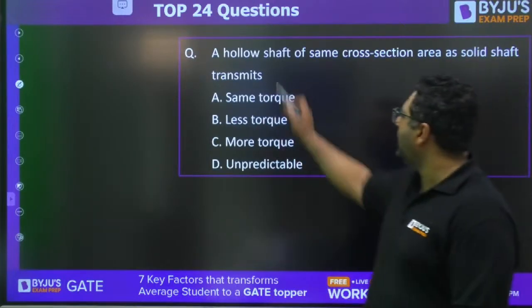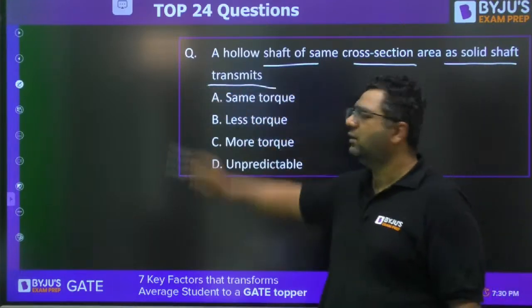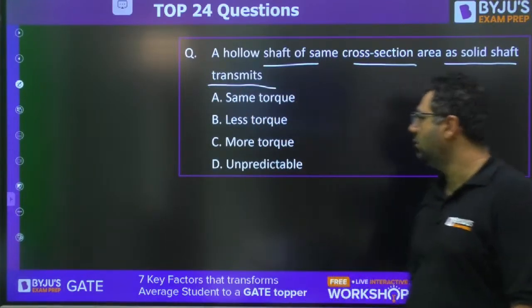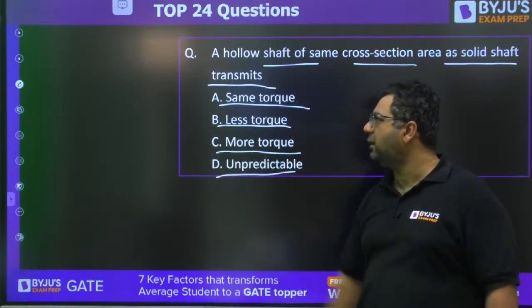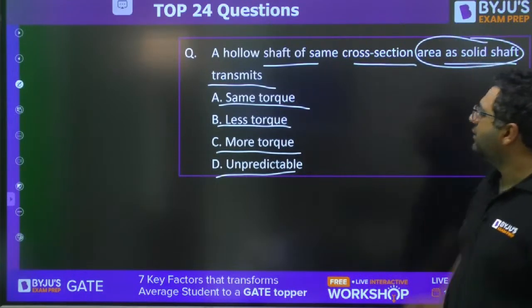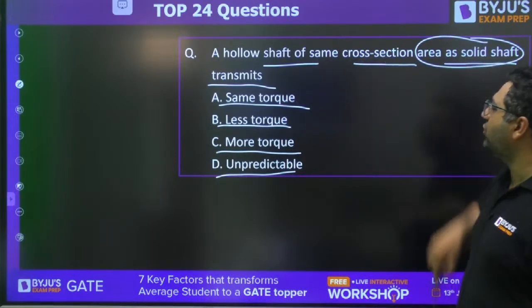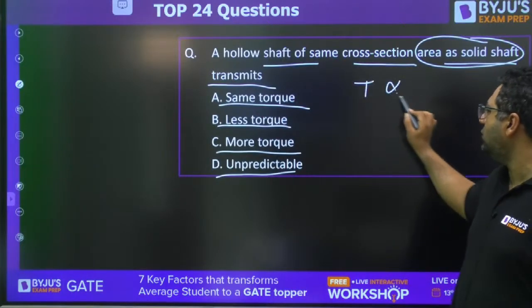Last question. A hollow shaft of same cross-section area as a solid shaft transmits same torque, less torque, more torque, or unpredictable. They have said that the area, a hollow shaft of same cross-section area. So I feel you know that torque is directly proportional to ZP.